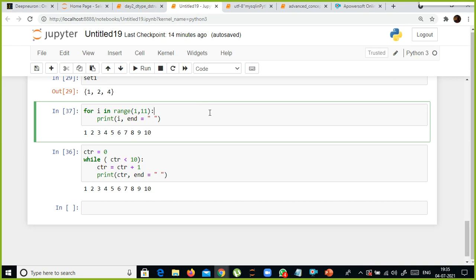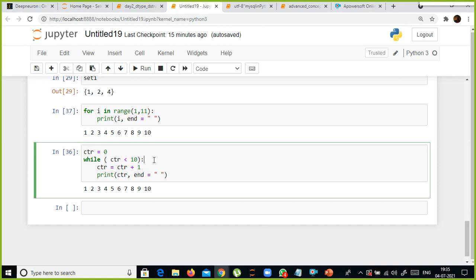First of all, it is used for sequential traversal. It falls under the category of definitive iteration. What do you mean by definitive iteration? The number of repetitions you need to specify explicitly in advance, how many number of times it has to execute this statement. You need to specify the number of repetitions well in advance. Whereas here you don't have to specify the limit.